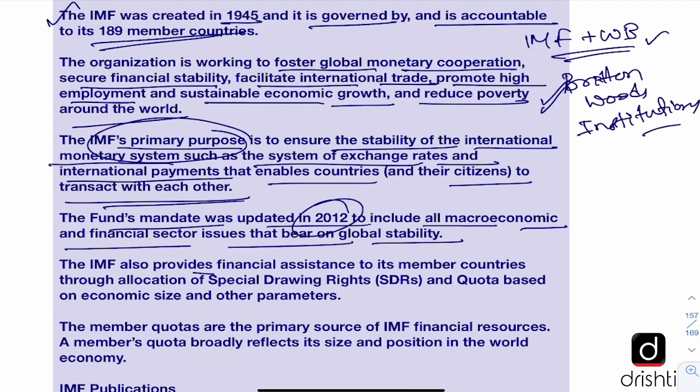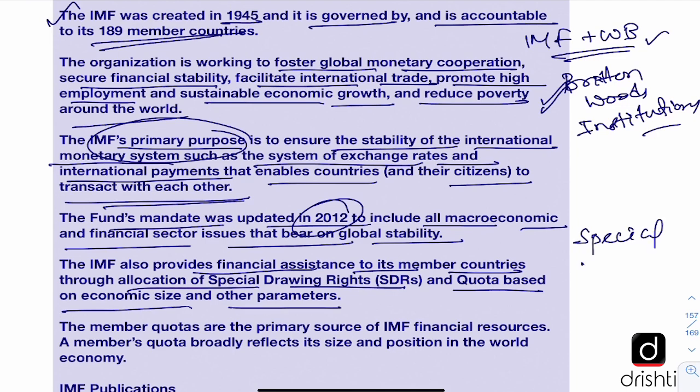Then the IMF also provides financial assistance to its member countries through allocation of special drawing rights and quota based on economic size and other parameters. Now these special drawing rights are an important topic, but because of paucity of time, we will not be discussing this. But this is important from exam point of view and you should know about this.